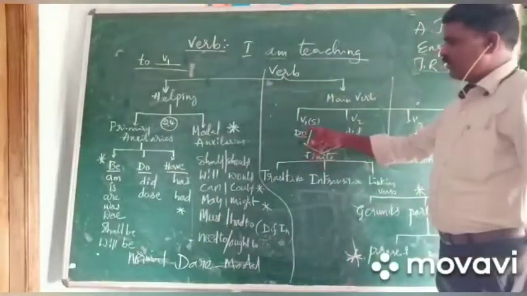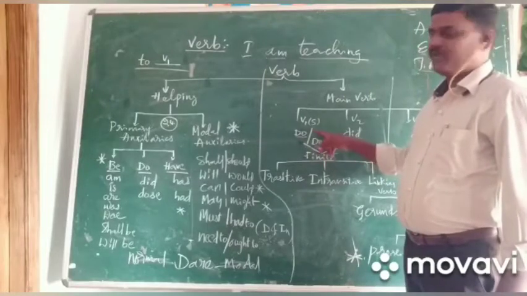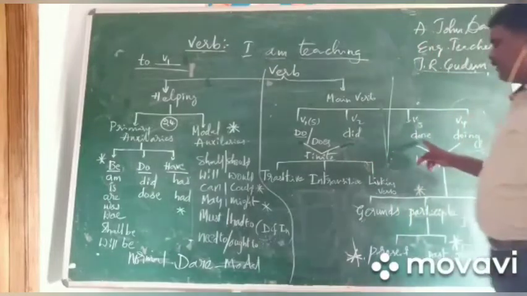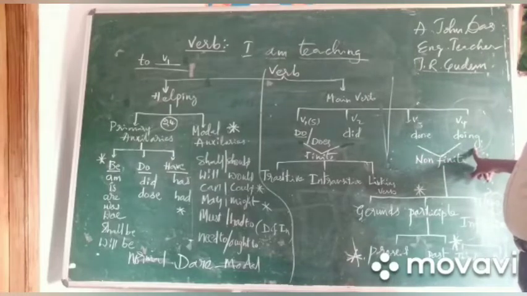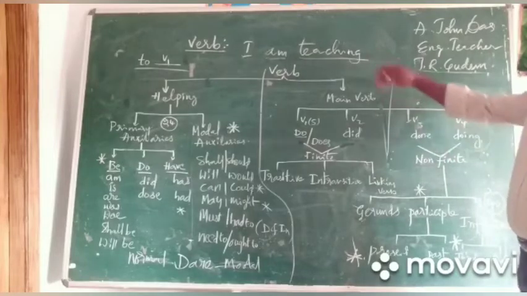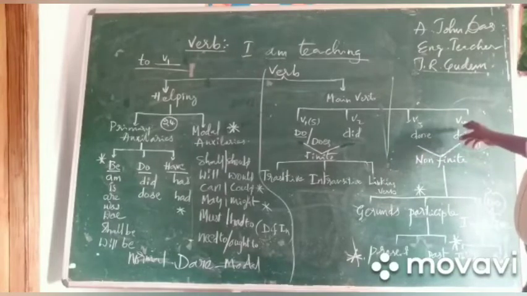Here there is do, does for third person singular in the present tense, did as the past form, done as the past participle, the third form, and the last one, doing. Doing or acting: teaching, playing, crying, weeping. These all come under this.